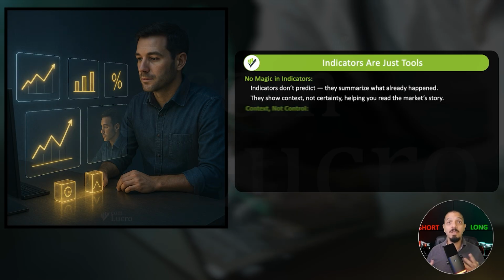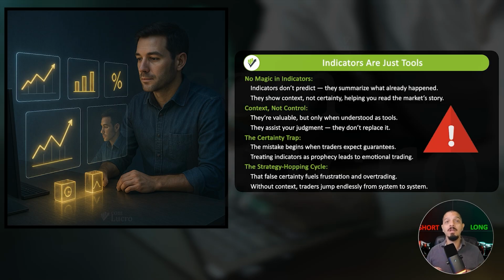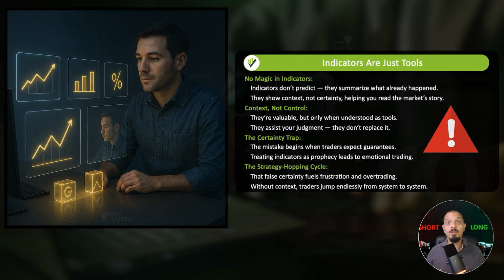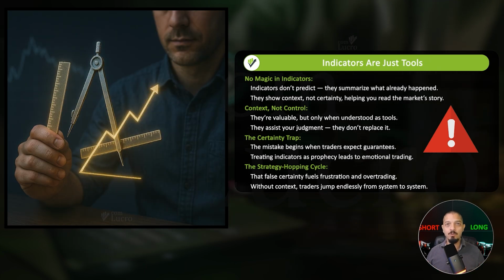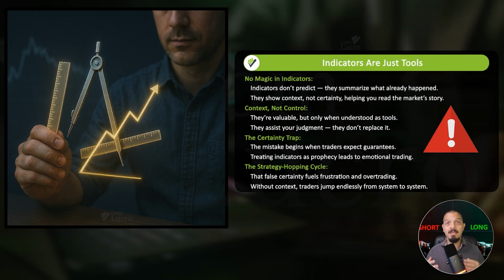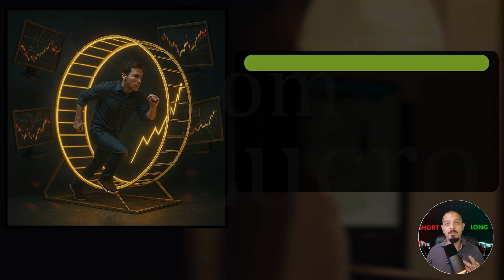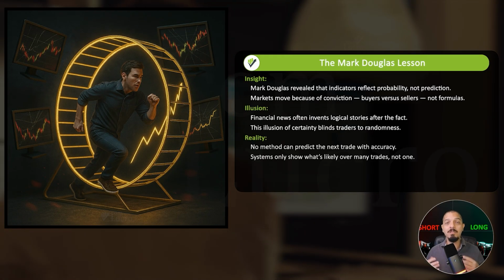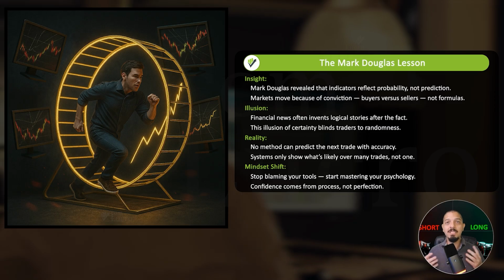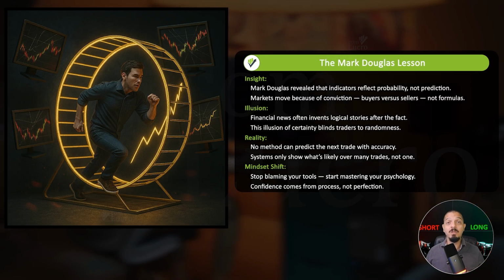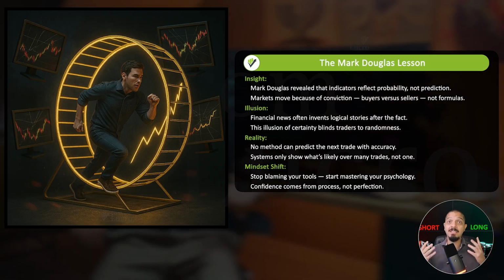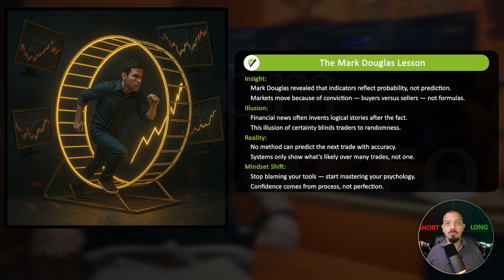Here's something every trader needs to hear, especially if you're just starting out. Indicators are not magical signals. They don't predict the future. They simply reflect what's already happened. They're tools, valuable ones, but still just tools. They help you read context, not control outcomes. The real problem begins when traders expect certainty, when they treat indicators as if they guarantee success. That mindset leads to frustration, disappointment, and an endless cycle of jumping from one strategy to another.